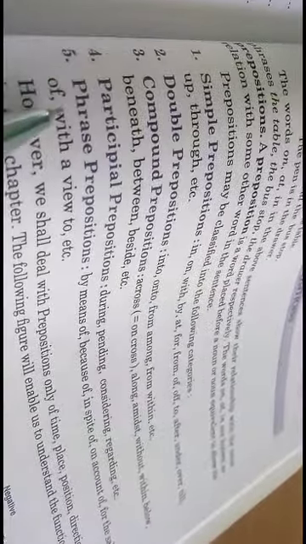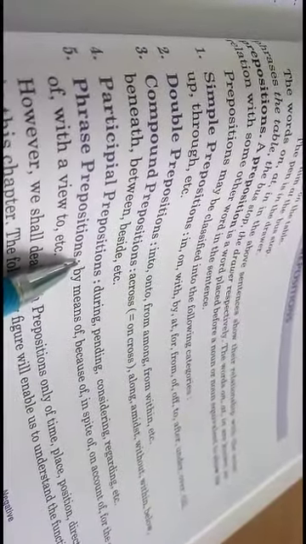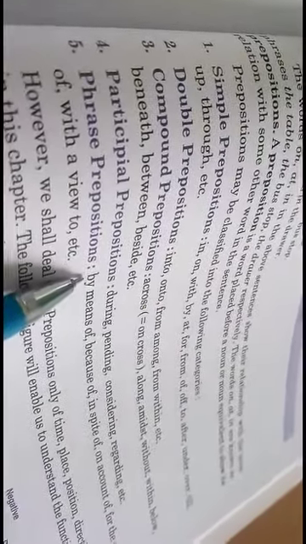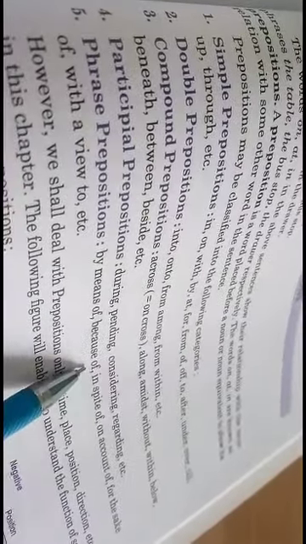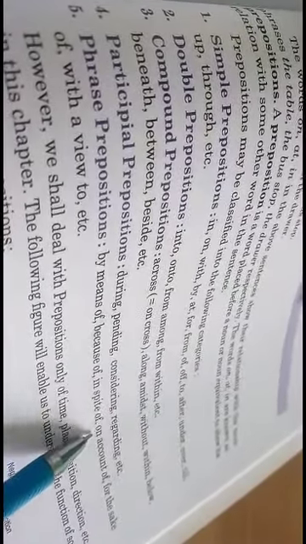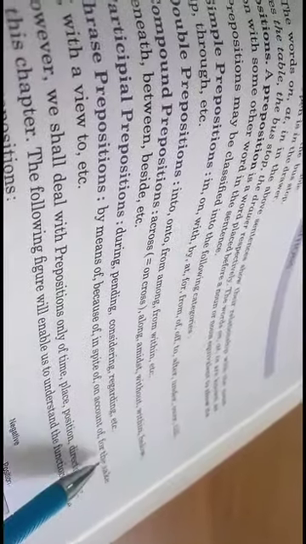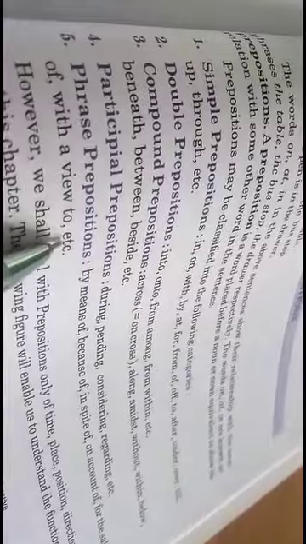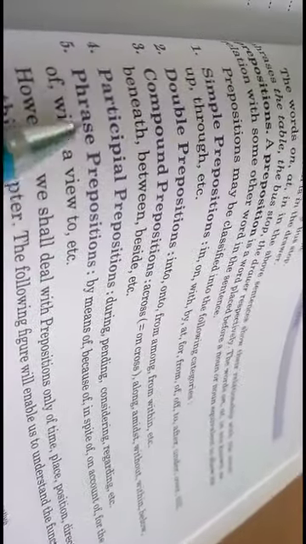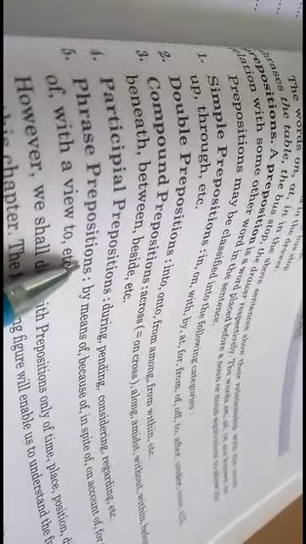The last one is phrase prepositions. When we use a phrase before a noun, it is a phrase preposition, like by means of, because of, in spite of, on account of, for the sake of, with a view to, etc. These are examples of phrase prepositions.